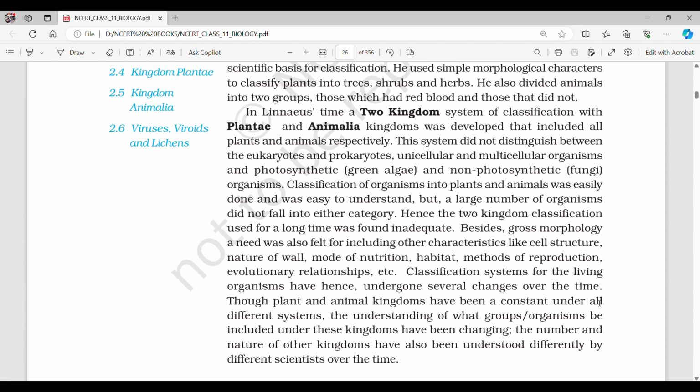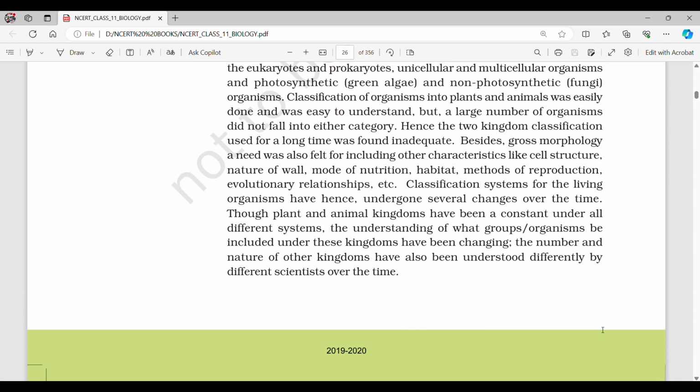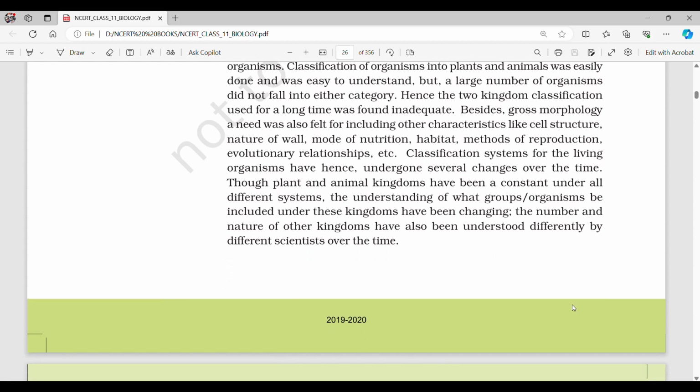Besides gross morphology, a need was also felt for including other characteristics like cell structure, nature of wall, mode of nutrition, habitat, methods of reproduction, evolutionary relationships, etc. Classification systems for the living organisms have hence undergone several changes over time. Though plant and animal kingdoms have been a constant under all different systems, the understanding of what groups or organisms be included under these kingdoms have been changing. The number and nature of other kingdoms have also been understood differently by different scientists over time.